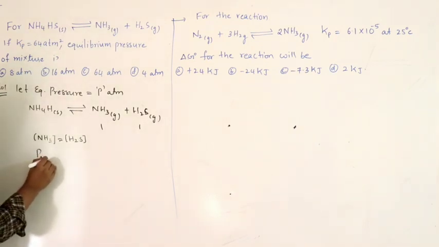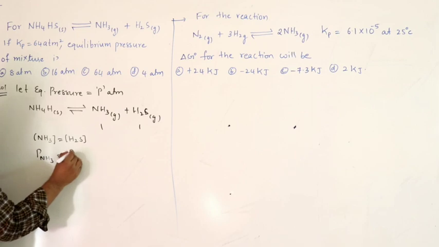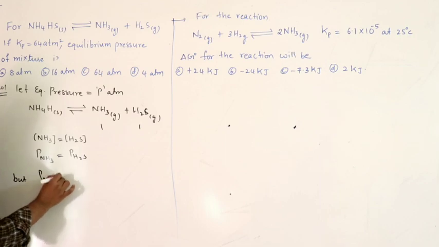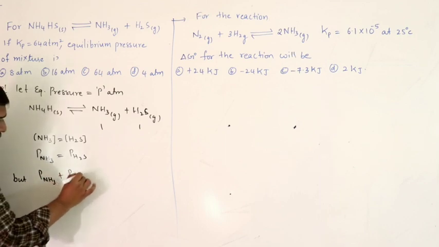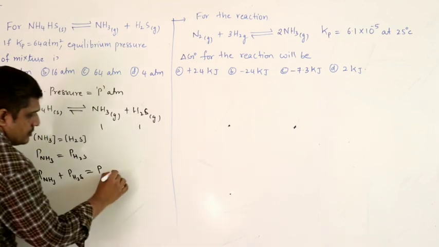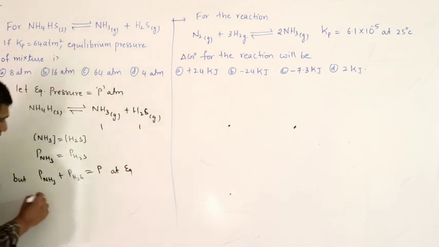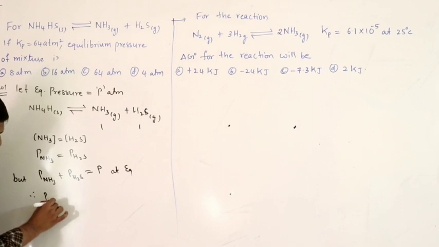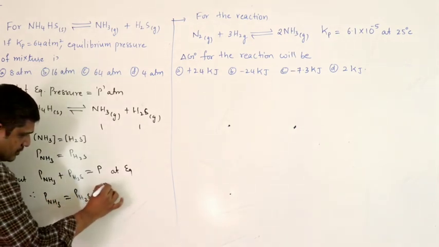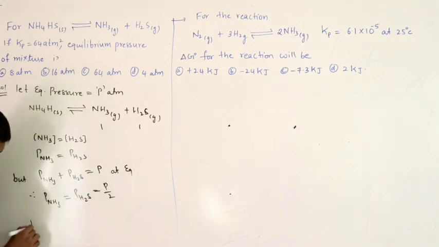Therefore partial pressure of ammonia equals partial pressure of H2S equals P by 2.